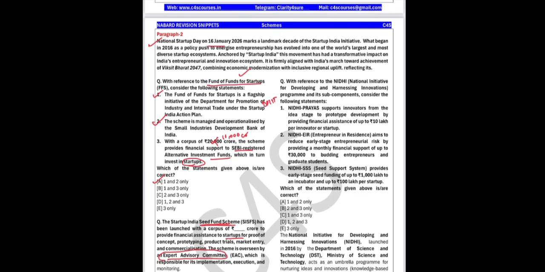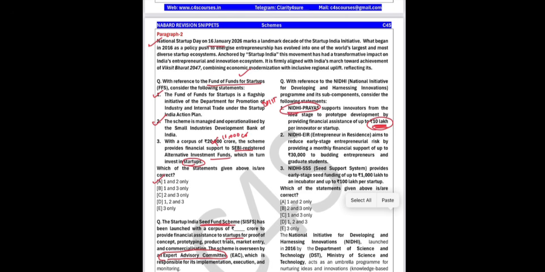The next question, under NIDHI, that is National Initiative for Developing and Harnessing Innovations, consider the following subcomponents. Okay, so under Nidhi Prayas, support is given to innovators for idea stage to prototype development by providing financial assistance up to 10 lakh. So remember, under Nidhi, up to 10 lakh per innovator or startup will be provided as a financial assistance.